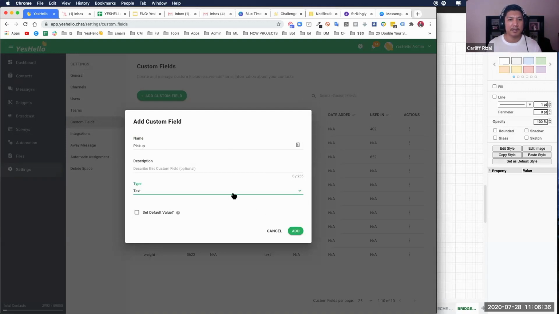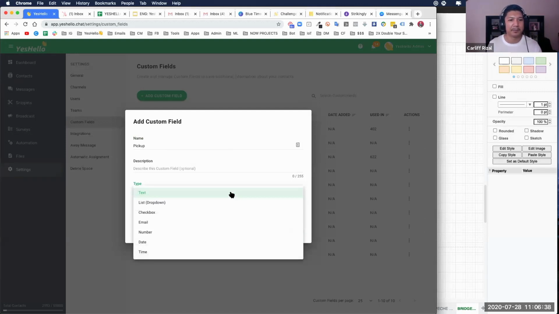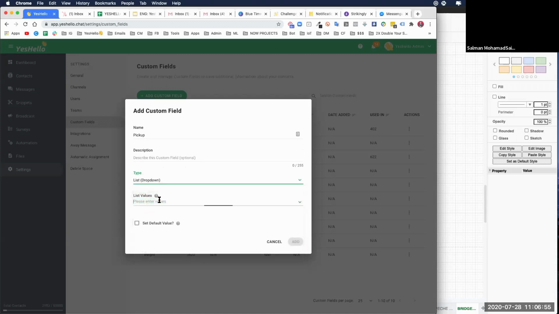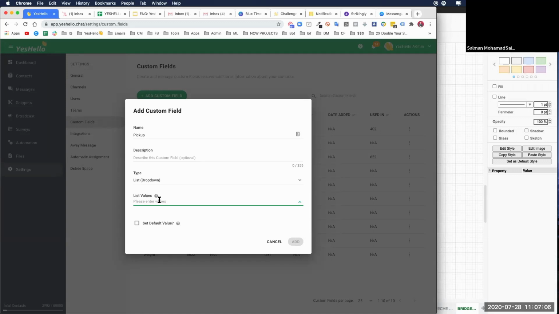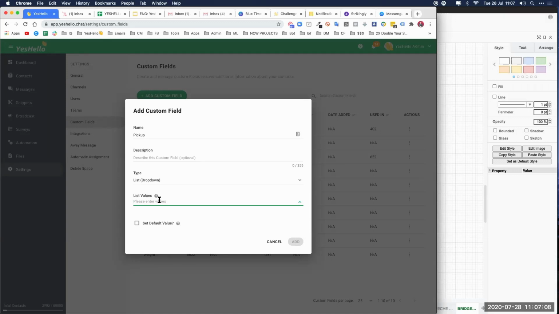So this one, pickup, we can do list, yes or no. Yes, let's do that. Right, list drop down. This value. How does it work when the customer is seeing it on the chat? They will see the number. Number 1, yes. Number 2, no. Okay. So, you know what? Might as well not. Let me see. Oh, no. Yeah.